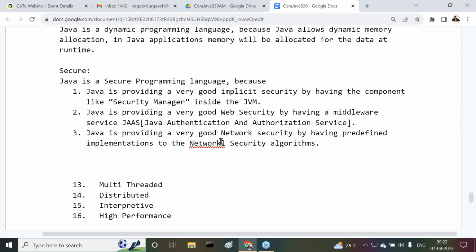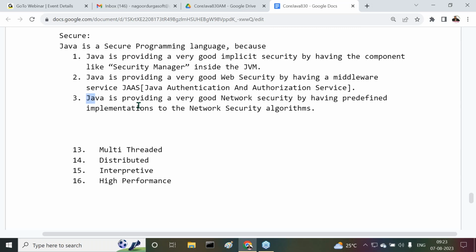Now coming to this point, the last point about this security, understand this clearly. Java is providing a very good network security by having predefined implementations to the network security algorithms.